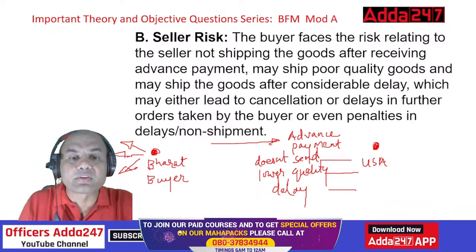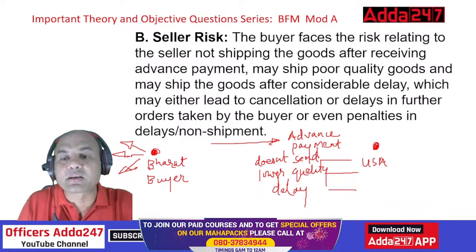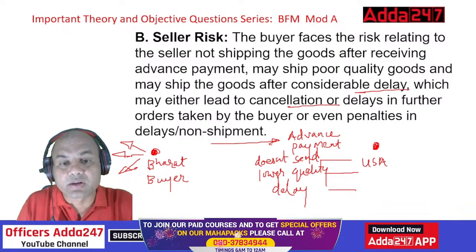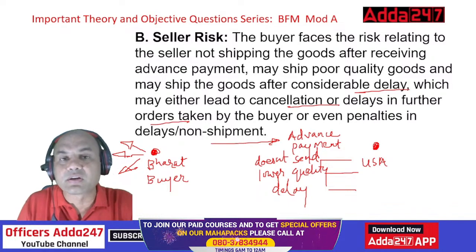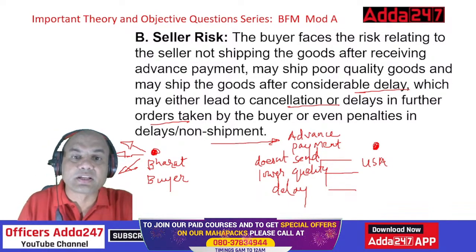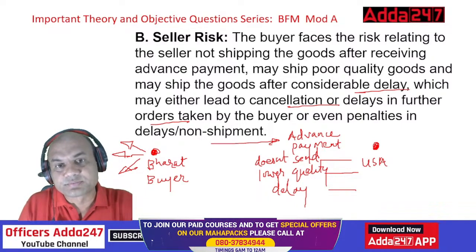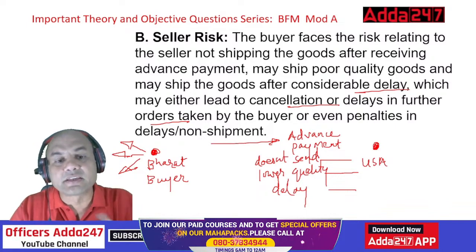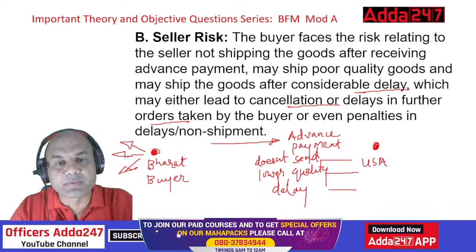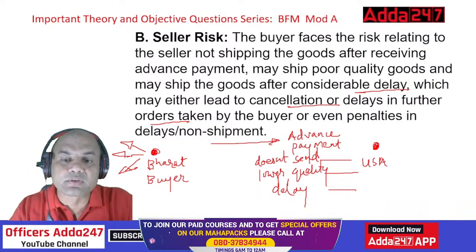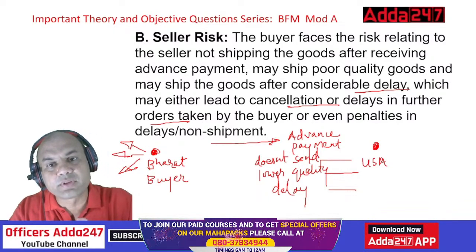So look at this, what is given. May ship the goods after considerable delay, which may lead to cancellation or delay in further orders, because these are the further orders, or even penalties, isn't it? So that's why this is a seller's risk. Buyer's risk means what? I send the goods and the buyer does not pay. Seller's risk means what? I send the advance payment and the seller does not send the goods, or sends lower quality goods, or sends the goods with delay.